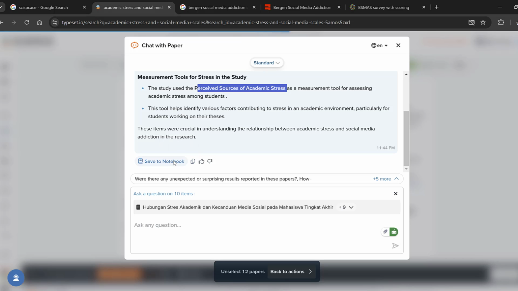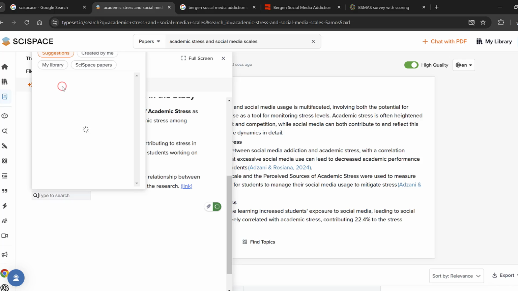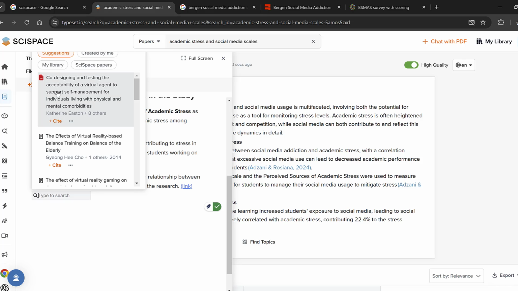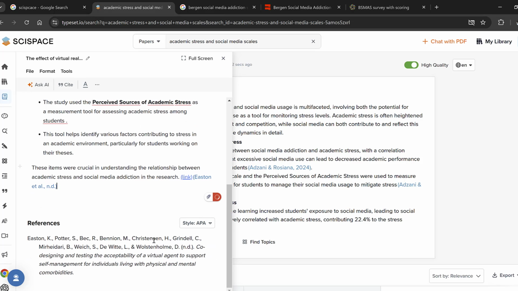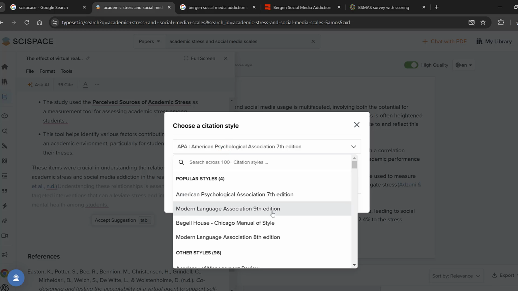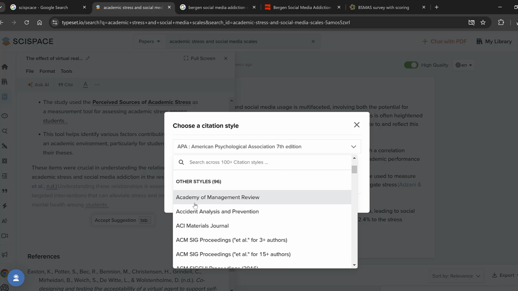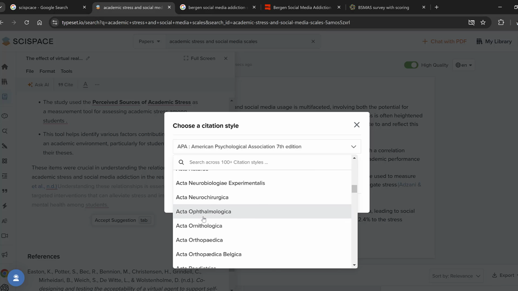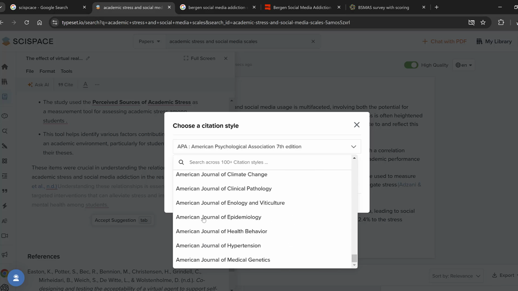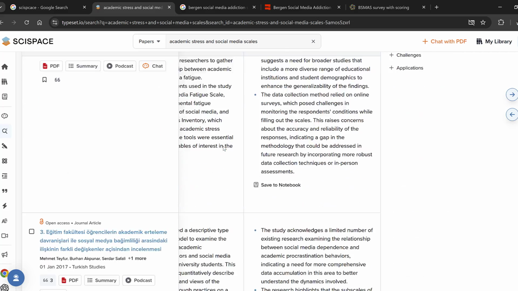So here you could just save this to the notebook, and you have a notebook here. You could also cite it, and you could just cite different studies like this one. You could get the citation in different styles, like APA, etc. Here you find it in APA. You could change this to Modern Language Association, MLA, Harvard, Modern Language Association 8th edition, Academy of Management Review, etc. So there are a lot of citation styles that you can choose from. So this will really make the search customizable according to your exact needs.